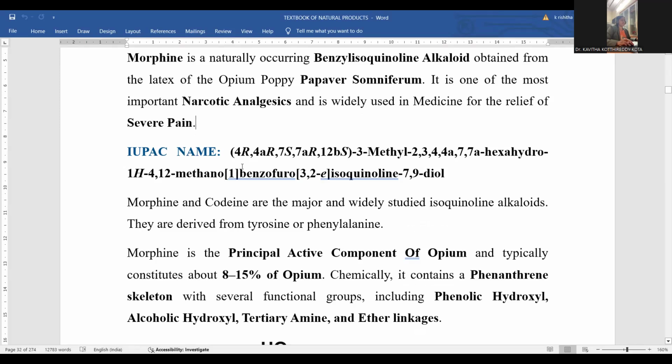The IUPAC name for this morphine is 4R, 4aR, 7aR, 7aR, 12bS-3-methyl-2,3,4,4a,7,7a-hexahydro-1H-4,12-methanobenzofuro[3,2-e]isoquinoline-7,9-diol. These many components reside within this morphine nucleus, and this is the systematic IUPAC nomenclature. IUPAC stands for International Union of Pure and Applied Chemistry, right?